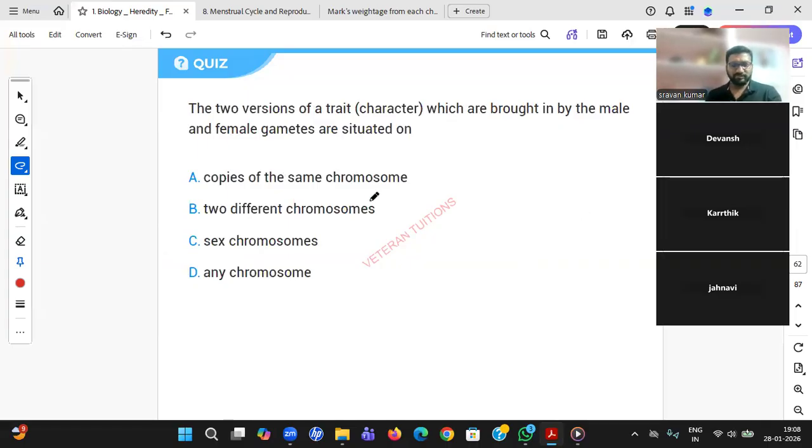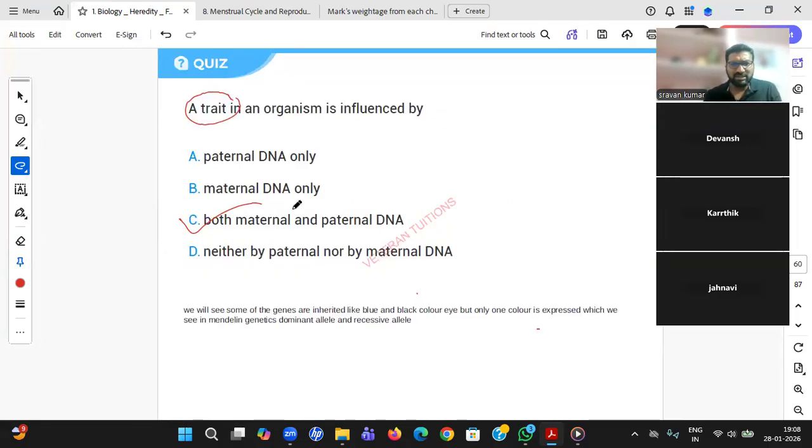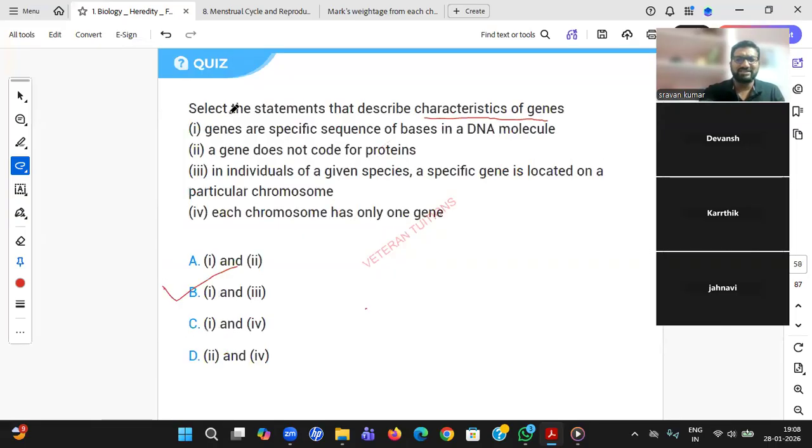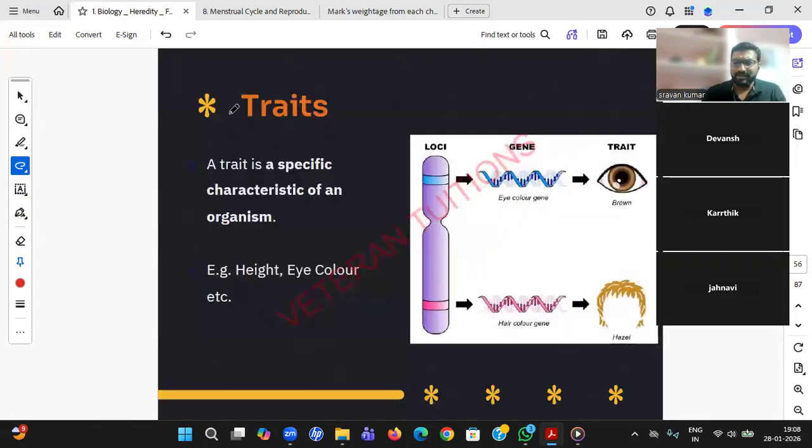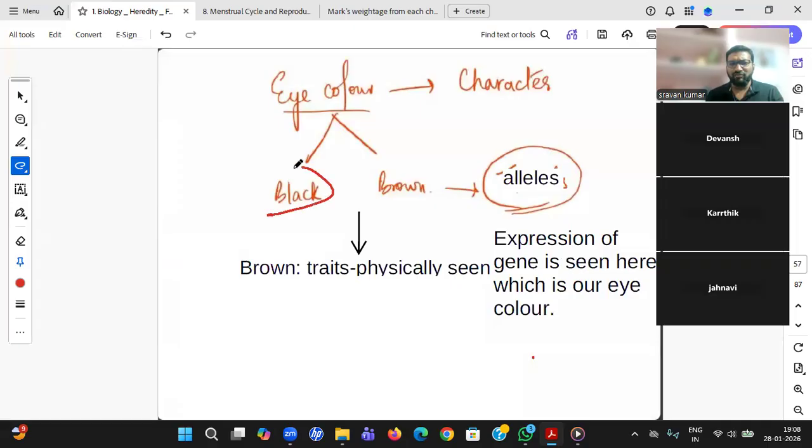Sir, can you show the explanation of the last question? Yeah, so this is nothing but trait in organism, student. Like I said, I have some brown, I have some black eyes, right? So definitely one of my parents may be having black eyes, one may have another thing. So this is dominant. So I finally got brown.